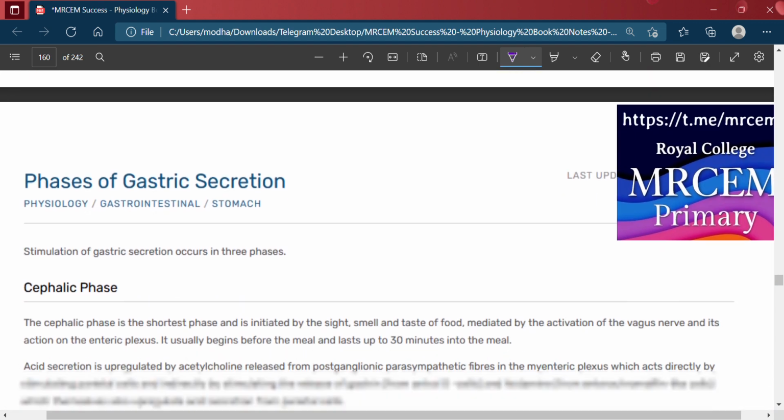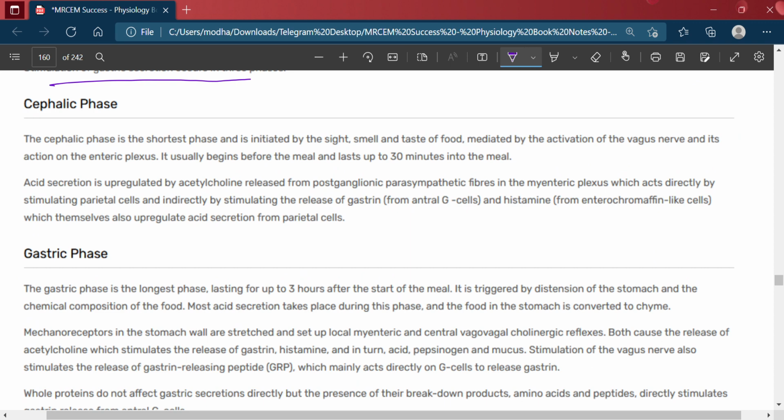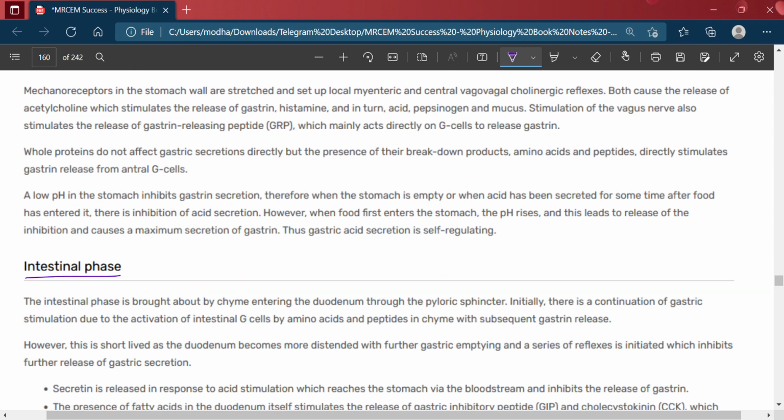Now, phase of gastric secretion. The stimulation of gastric secretion occurs in three phases: cephalic phase, gastric phase, and the intestinal phase.